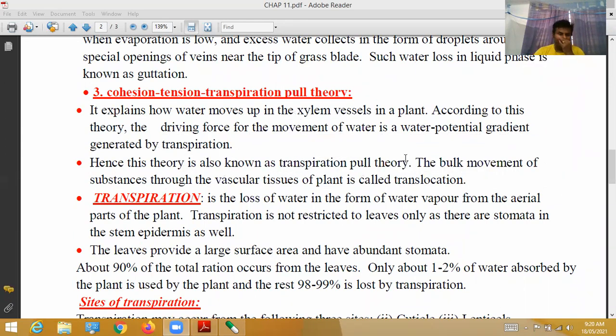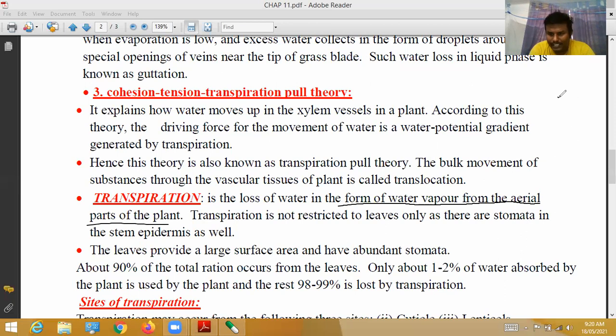Next, the transpiration process. We have already studied the transpiration process thoroughly, and the transpiration definition was already discussed. Transpiration is the loss of water in the form of water vapor from the aerial parts of the plant.